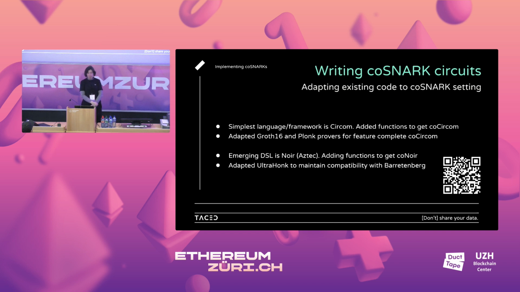And so, like with CIRCOM, we added some functions to Noir to get co-Noir. We adapted the provers that they use to work in MPC as well. There is a QR code if you want to get to the repo where all the stuff is. You can play around.